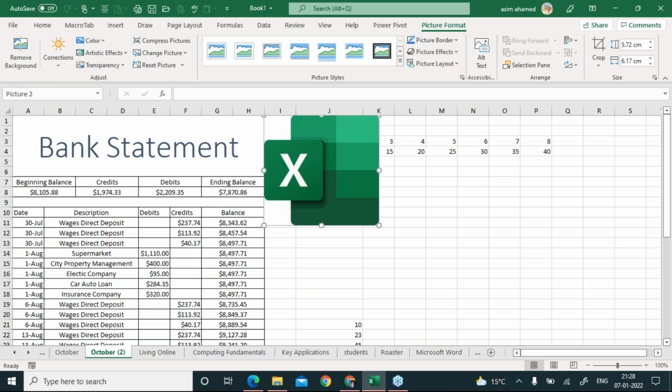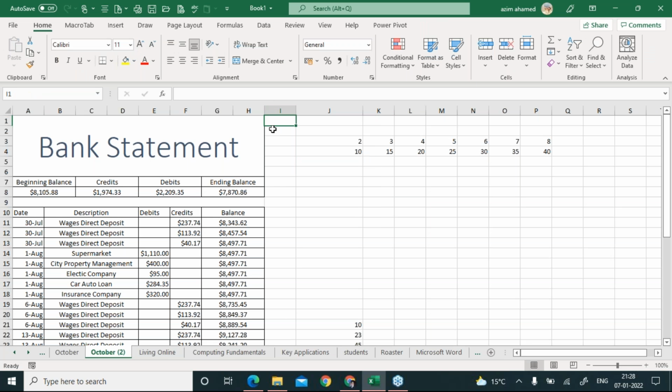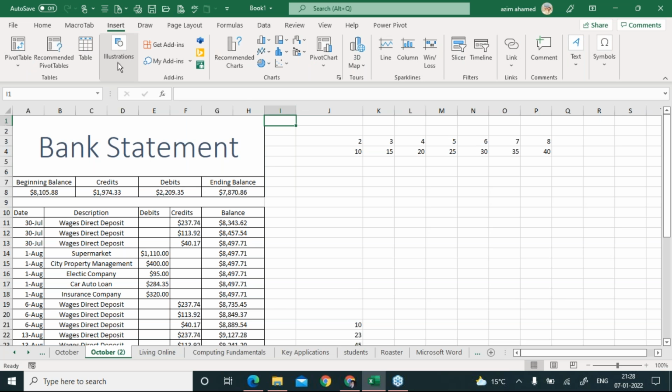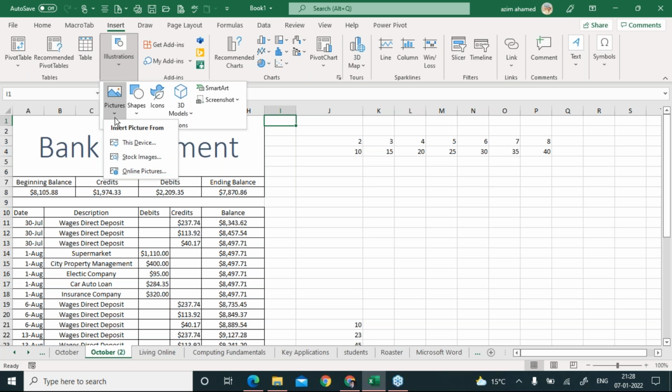First of all, you have to select the cell to the right of your bank statement. You have to click there, and then, Subhankar, you go to Insert and click on Picture. When you click on this, you have to open the This Device option. My dear students, you have to click on this one.